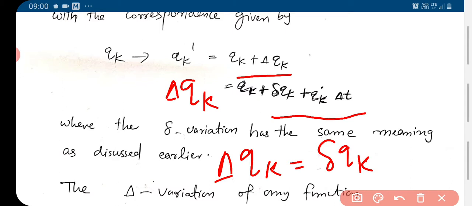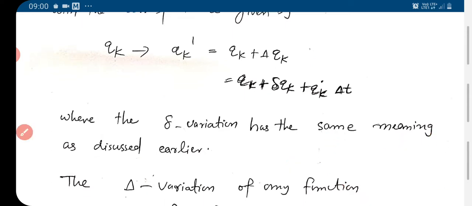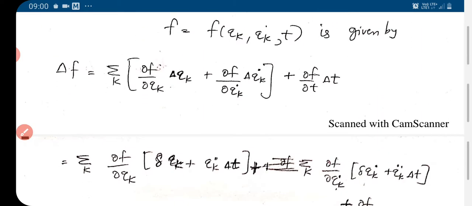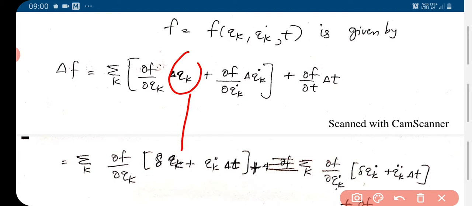So for del qk we are giving this: delta qk plus qk prime delta t.